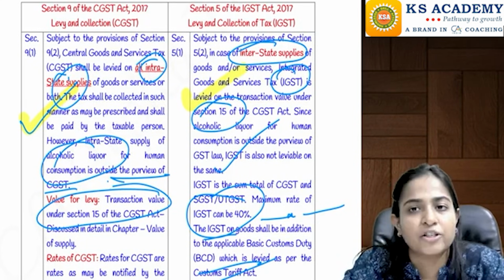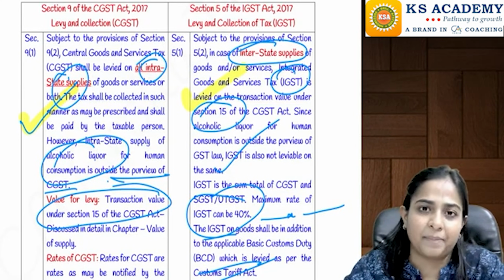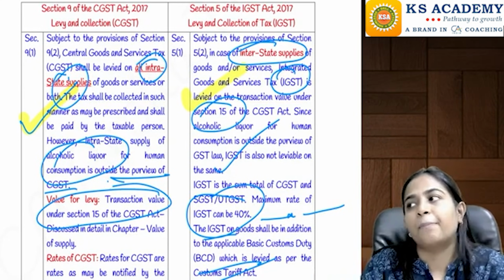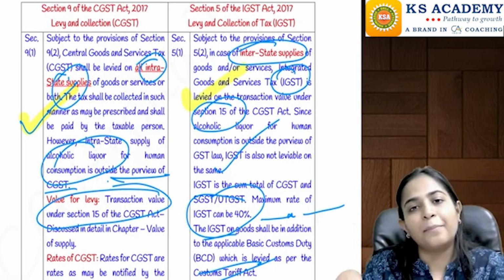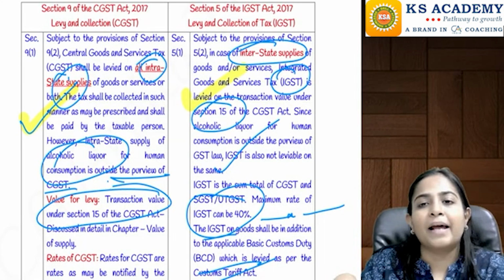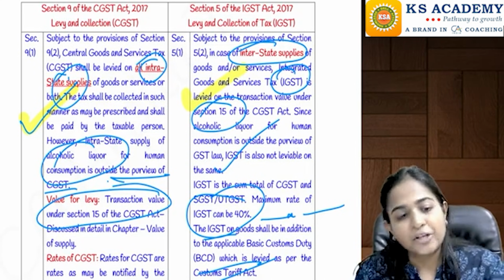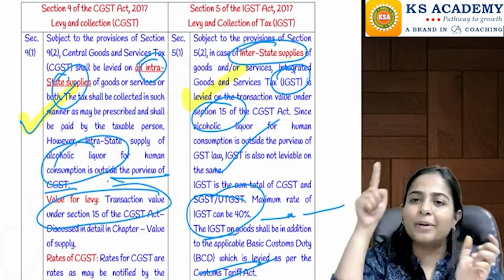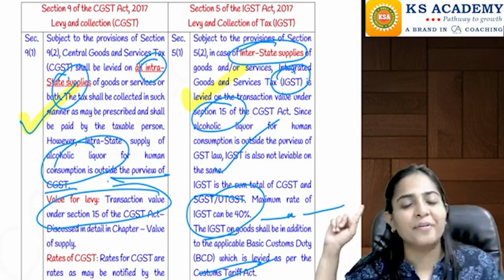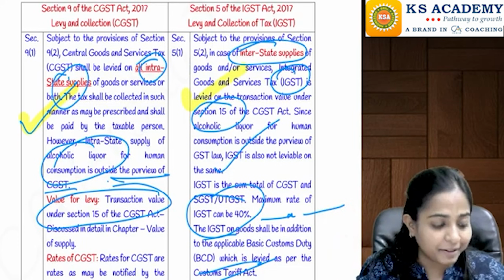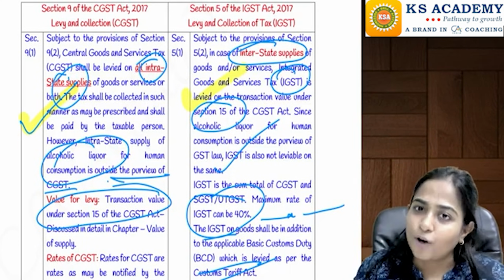Correspondingly, we have got section number 5.1. Section number 5.1 says that in case of interstate supply, IGST will be applicable whenever there is any interstate supply of goods or services except for alcoholic liquor for human consumption. Again, this IGST will be applicable on some transaction value. That transaction value will be determined under section number 15 under the valuation chapter, and the maximum rate of IGST that will be applicable is equal to 40%.